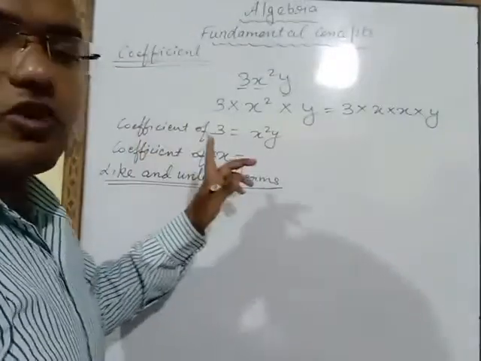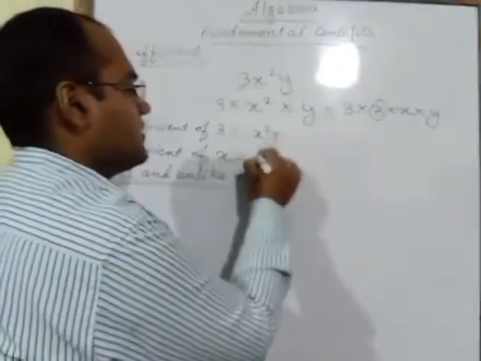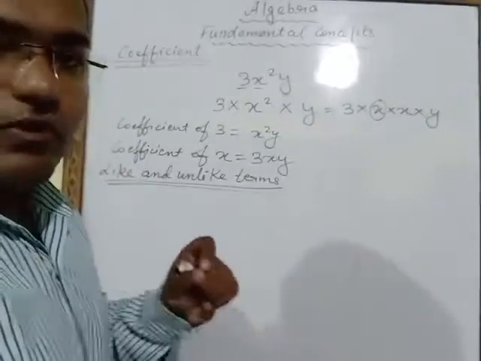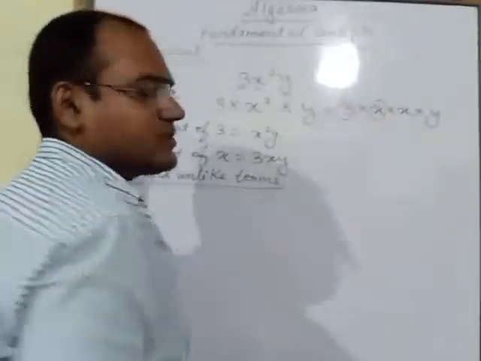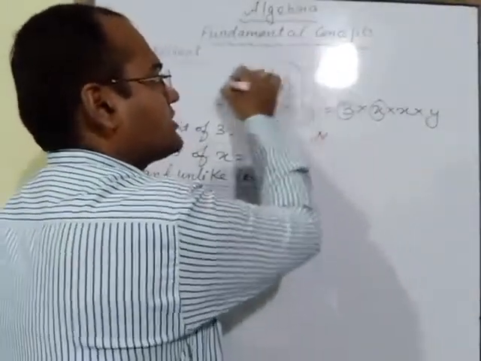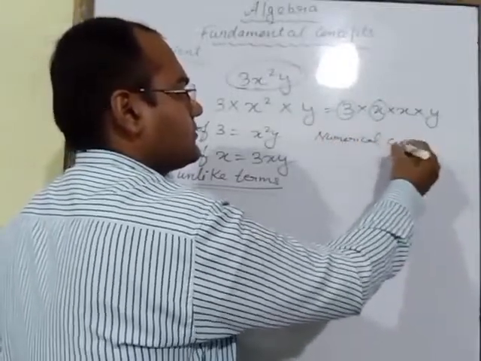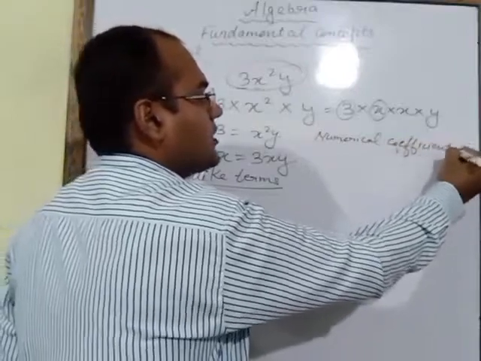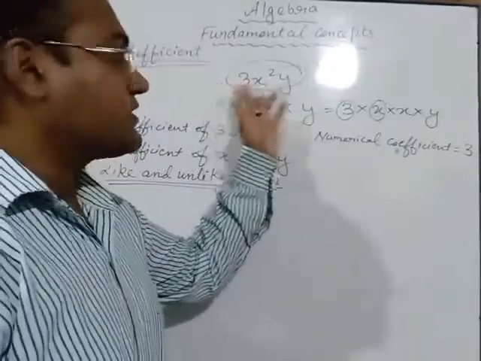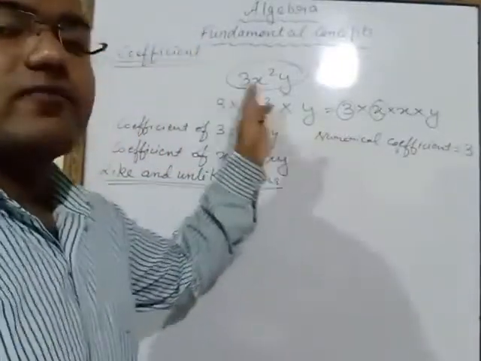Now, in order to write the coefficient of x, you will write the remaining factors: 3 x y. And one more thing you have to remember here. This 3 is known as the numerical coefficient. What is the numerical coefficient in this term? Numerical coefficient is equal to 3. Numerical coefficient means number. In this term, 3 is the number, so the numerical coefficient is 3. Like this you have to identify the coefficient.